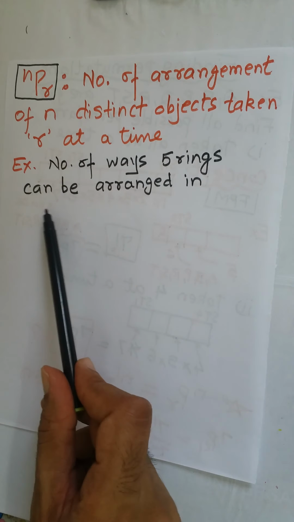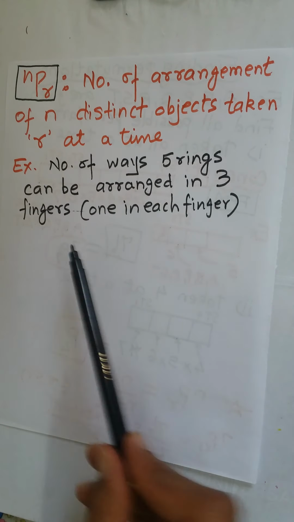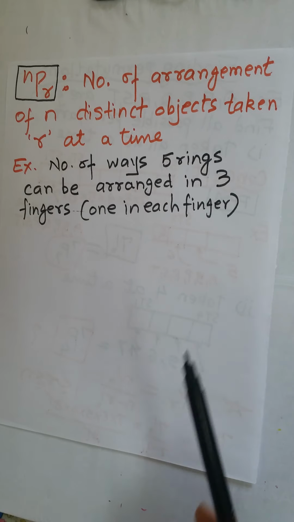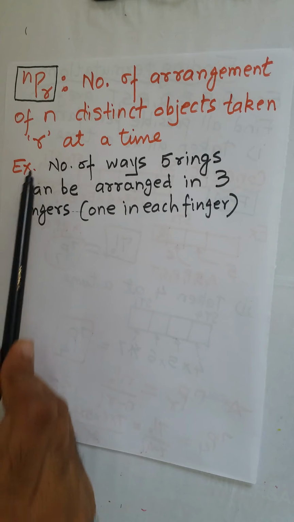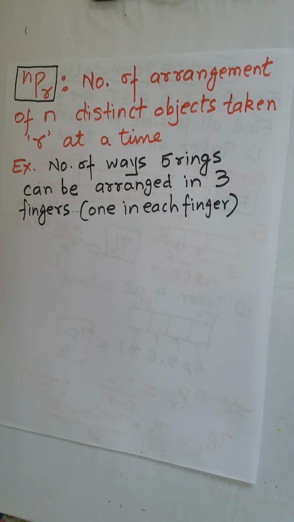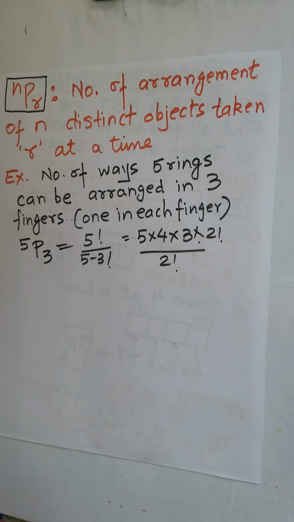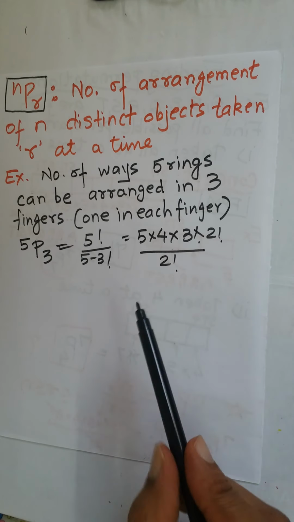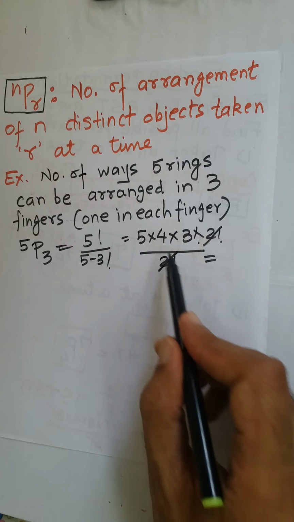Number of ways 5 rings can be arranged in 3 fingers, 1 in each finger. It means it is similar to the number of arrangements of 5 distinct objects taken 3 at a time. So what would be the answer to this? So yes, 5p3, which solves to 5 factorial by 5 minus 3 factorial, which can be rewritten as 5, 4, 3 into 2 factorial upon 2 factorial. 2 factorial gets cancelled. The answer is 60.